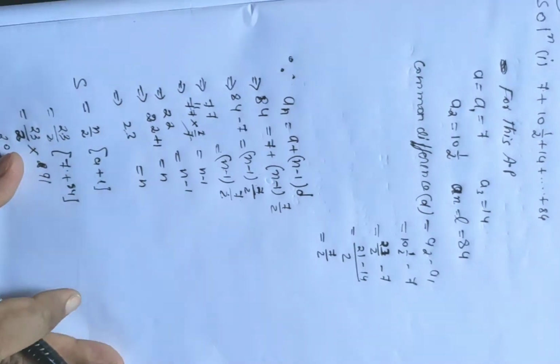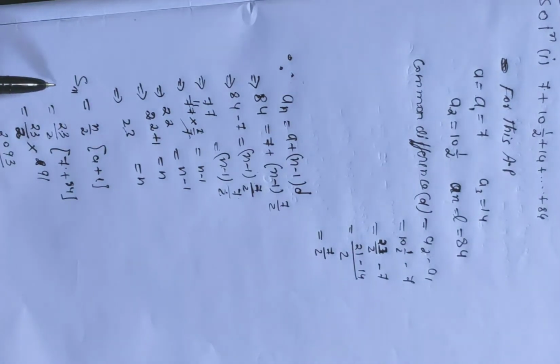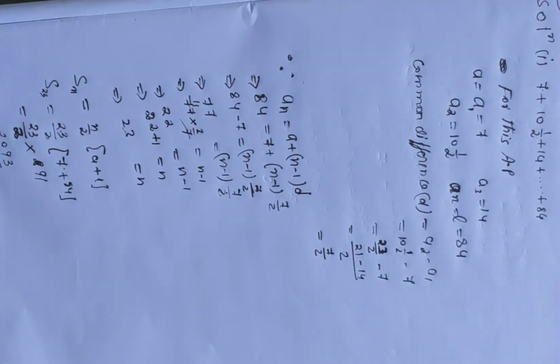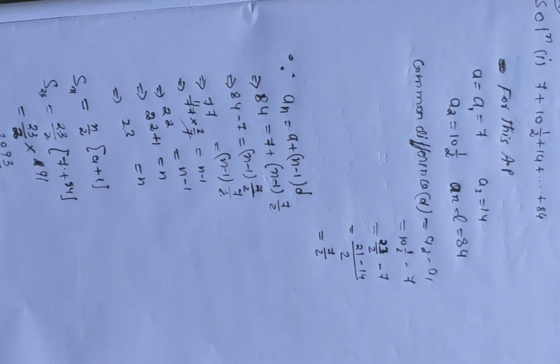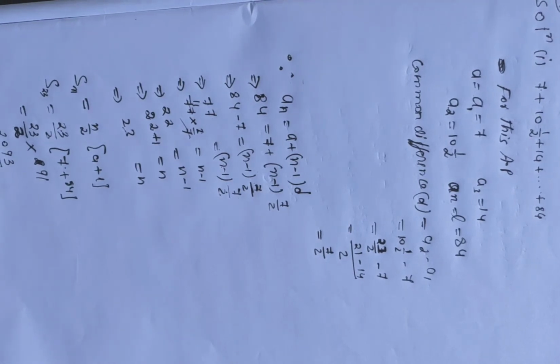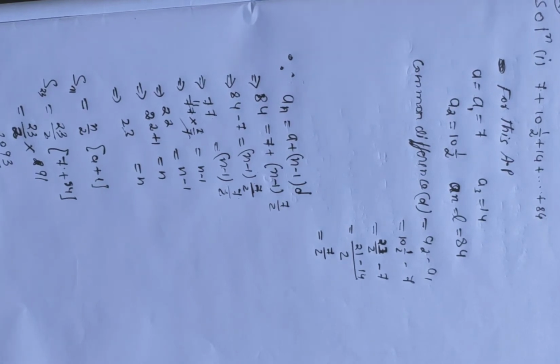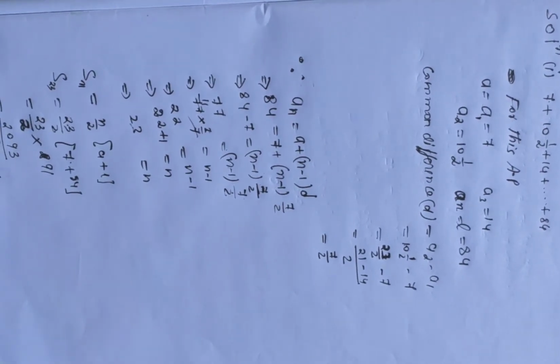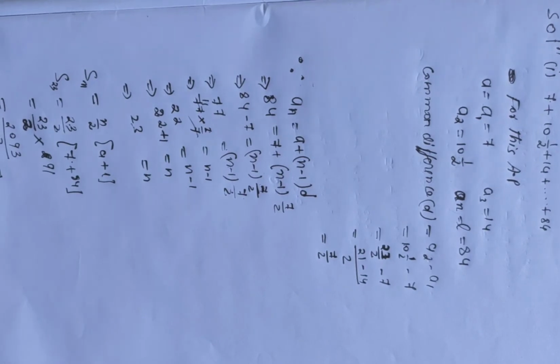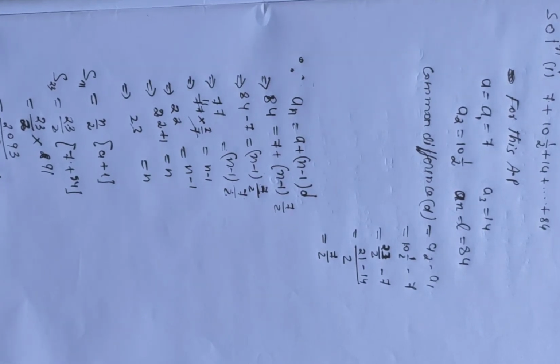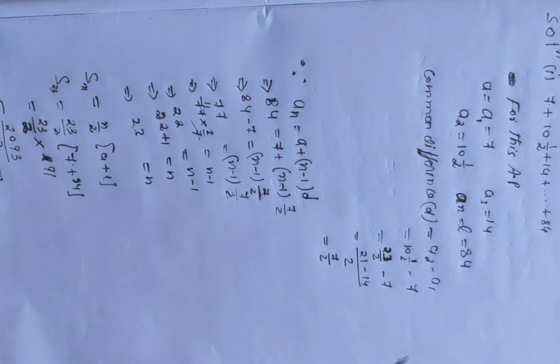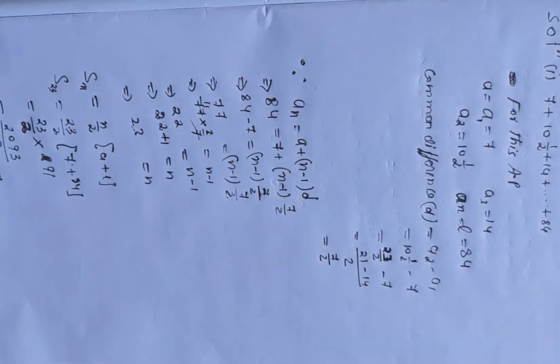Or here we can write Sn, right? Sn. Here Sn means what? 23. So S23 is what? 1046 by 2. So this is the final solution. This is 23. So the final solution is from here up to here.